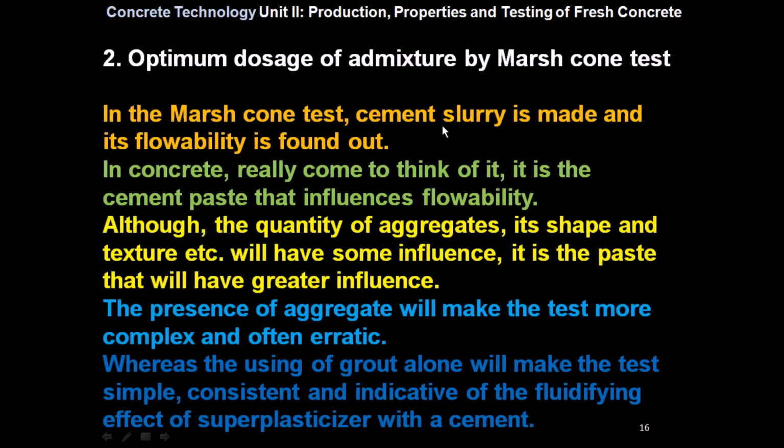In the Marsh-Cone test, cement slurry is made and its flowability is found out. In concrete, it is the cement paste that influences flowability. Although the quantity of aggregate, its shape and texture etc. will have some influence, it is the paste that will have greater influence. The presence of aggregate will make the test more complex and often erratic, whereas using grout alone will make the test simple, consistent, and indicative of the fluidizing effect of superplasticizer with a cement.